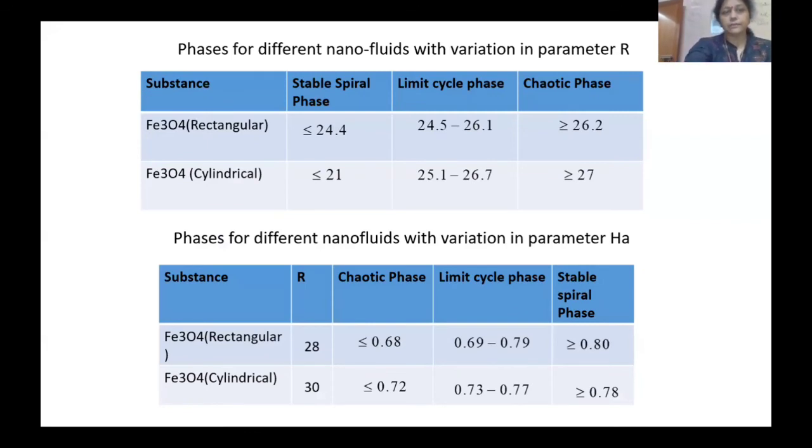For ferric oxide, if this value is less than 24.4, then we are getting a stable spiral phase. Between these values we are getting a limit cycle, and if it is greater than 26, we are getting the chaotic stage. If we take the Reynolds number as 28 and vary the Hartmann number, because the Hartmann number is based on the temperature, then if it is less than 0.68 we get a chaotic phase, 6.9 to 7.9 we get a limit cycle, and above 8 we get spiral phases.